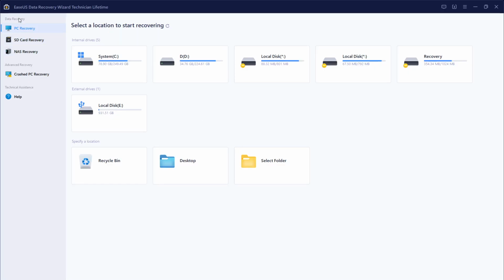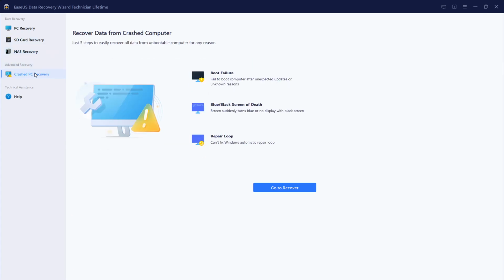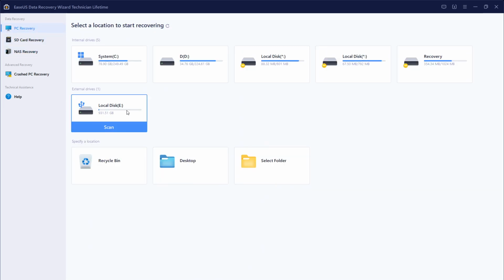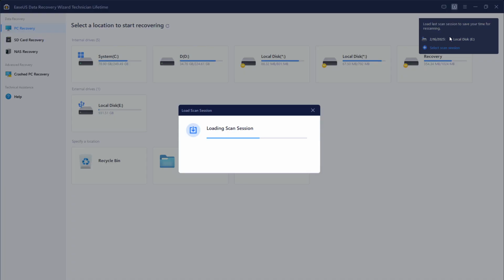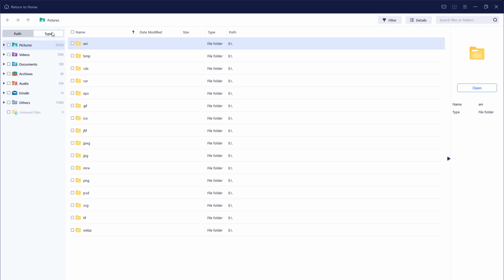So these are the options to be recovered. Is the card recovery, NAS recovery, crash PC recovery. So for now, I have an external hard drive that needs to be recovered, but I already scanned and recovered the files. So I have a save session here. So these are the recovered files, the external type.